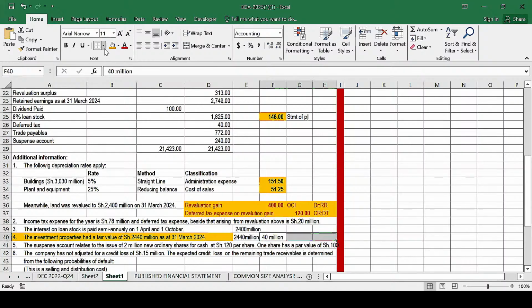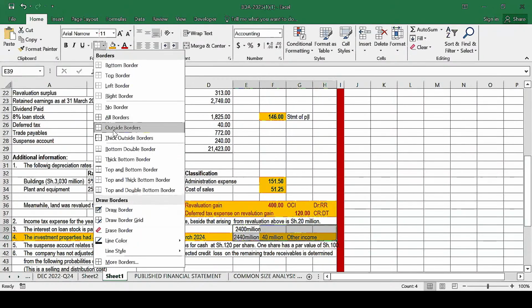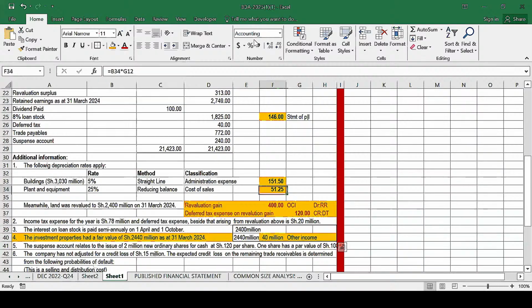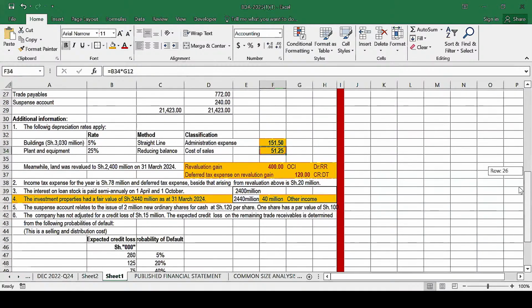This particular 40 million, remember, is known as a revaluation gain on investment property. Revaluation gain on investment property is part of the other incomes. In fact, this one will be added to the gross profit, simply because it is part of the other incomes.